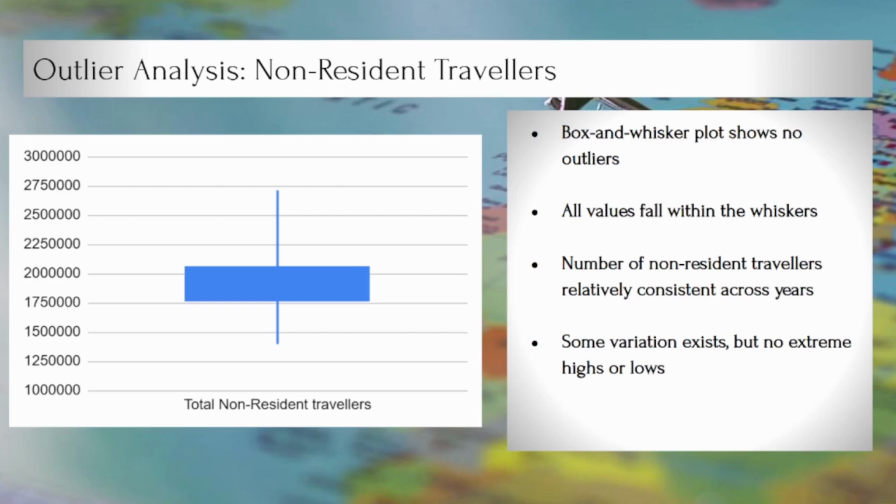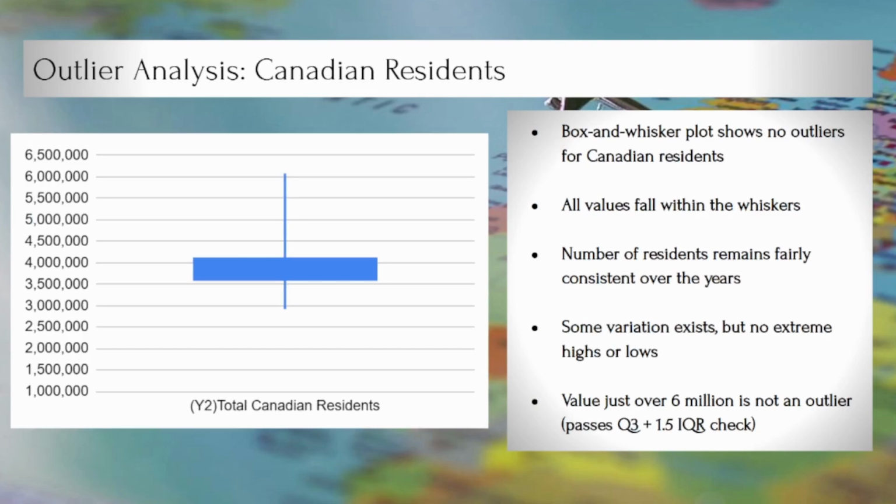extreme highs or lows. Based on the box and whisker plot for total Canadian residents, there are no outliers because all values fall within the whiskers as well. This indicates that the number of Canadian residents remains relatively consistent across the years with some variation but no extreme highs or lows. There's a value at just over 6 million, but it is not considered an outlier as it passes the outlier check using the outlier formula.